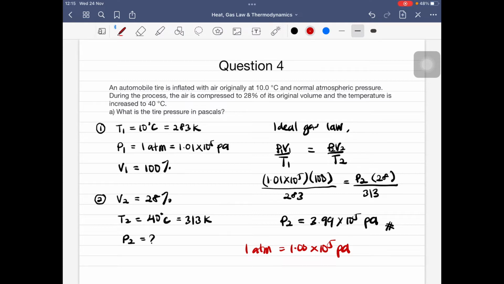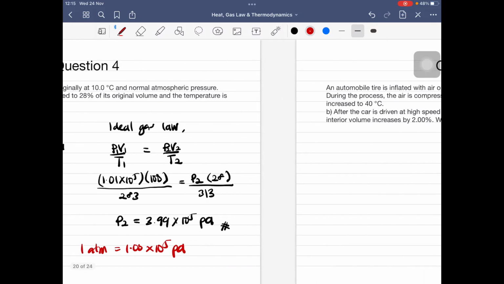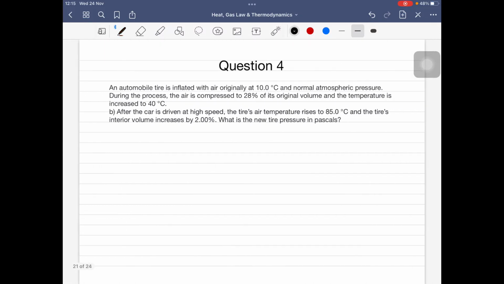Kemudian kita pergi kepada soalan B. Soalan B untuk question number 4 disebut, after the car is driven at high speed, the tire air temperature rises to 85 degrees Celsius and the tire interior volume increases by 2%. So increases by 2%. What is the new tire pressure in Pascal?